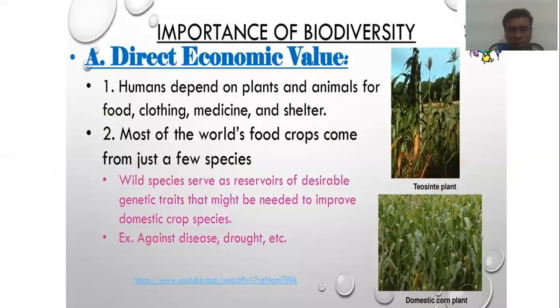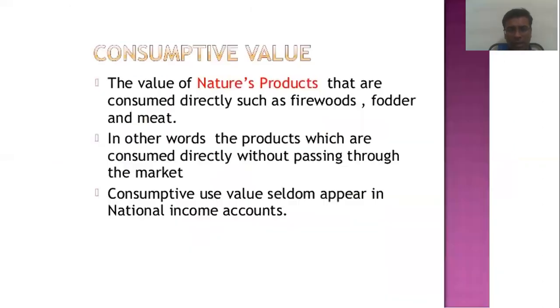This is the direct economic value and this is the consumptive value. First I will explain consumptive value. In the biodiversity, there are genetic diversity, species diversity, and ecosystem diversity. In ecosystem diversity, there are forest ecosystem, grassland, and desert ecosystems.